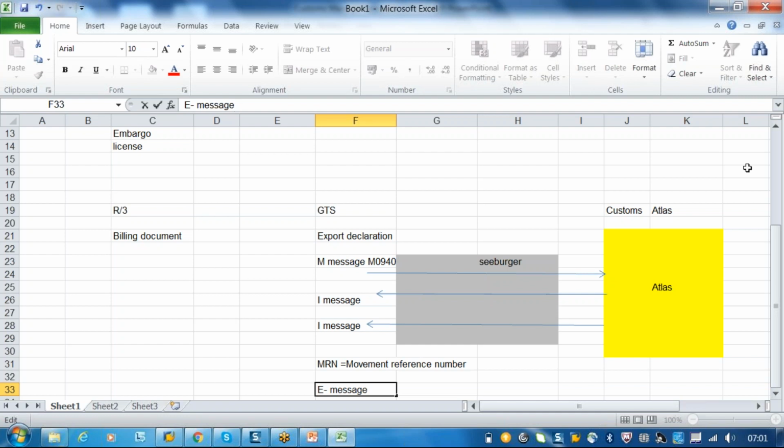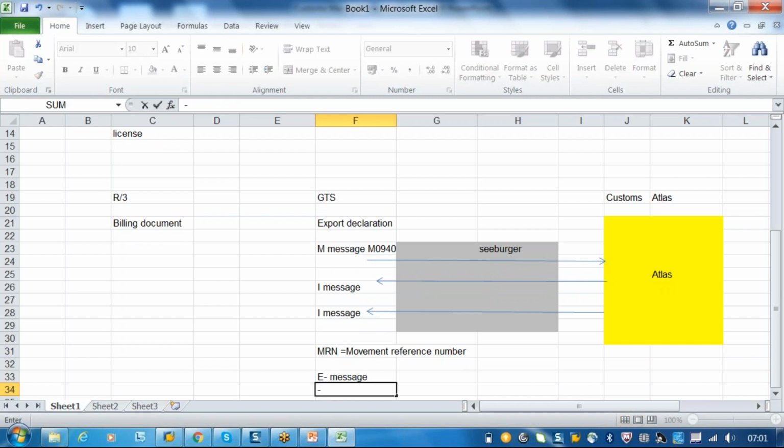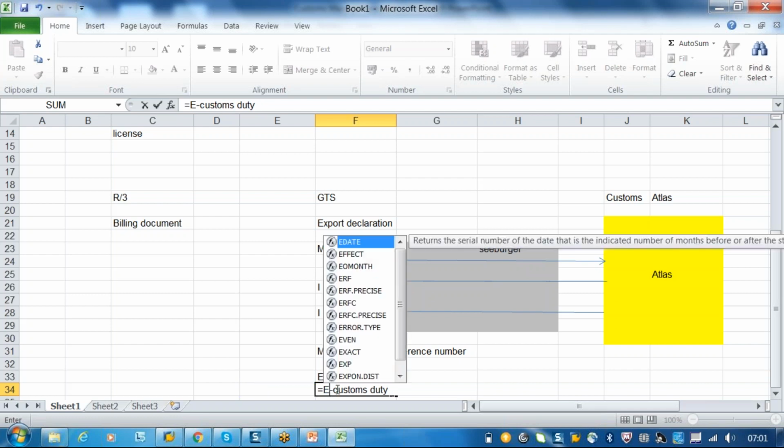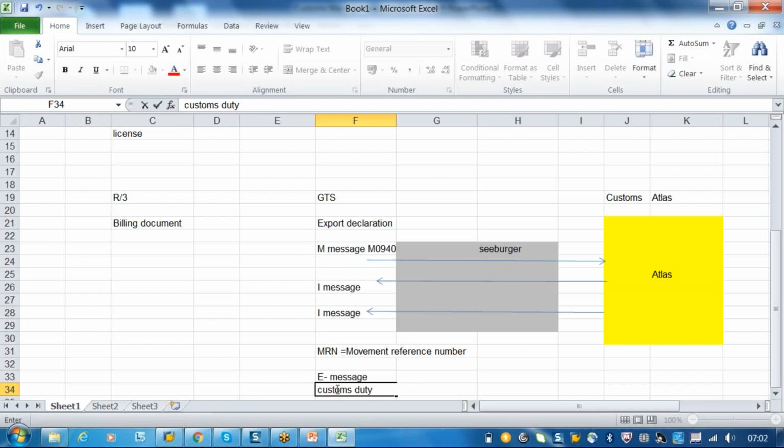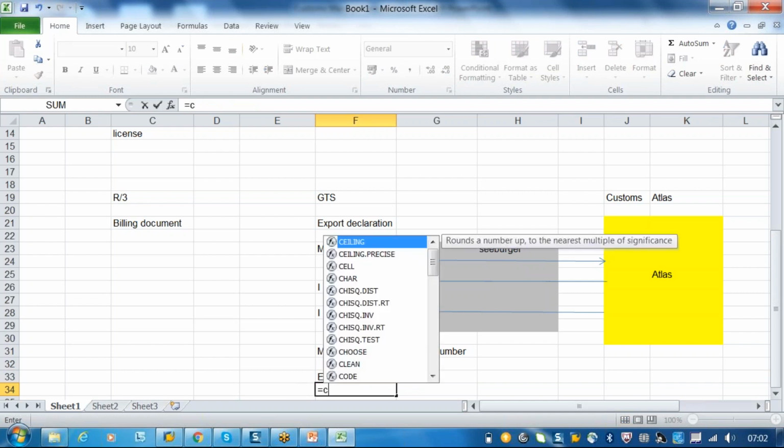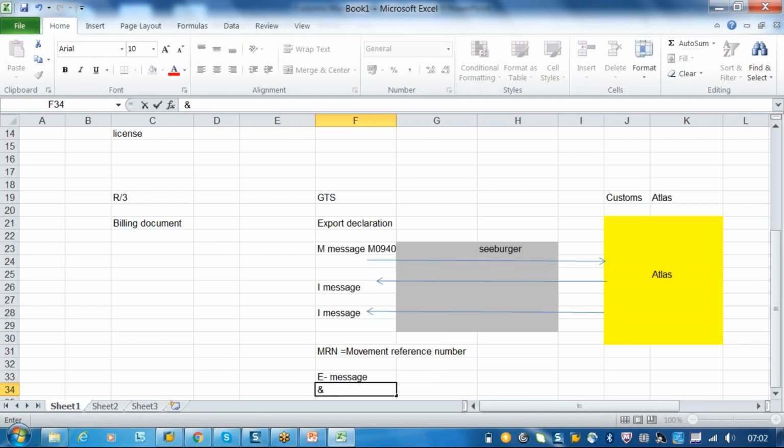What kind of messages will be shown in the e-messages is, so we will have customs duty, what customs duty has to be paid.